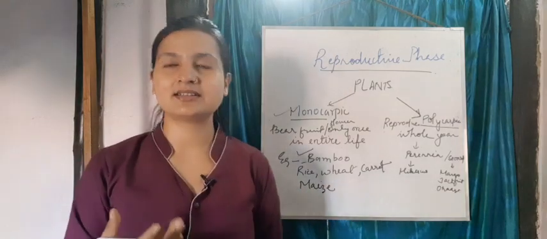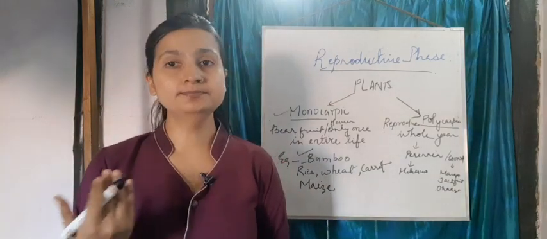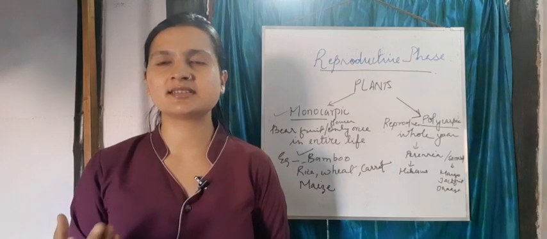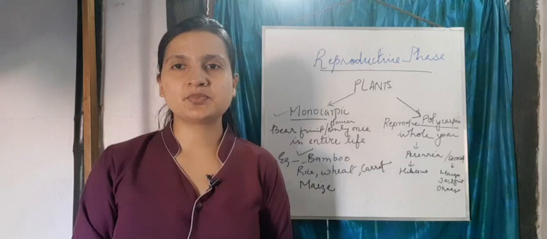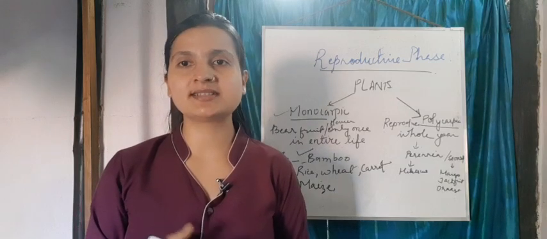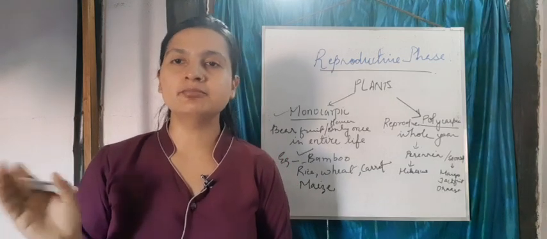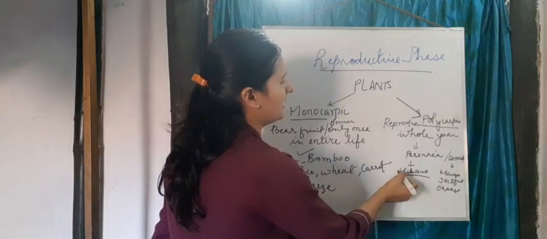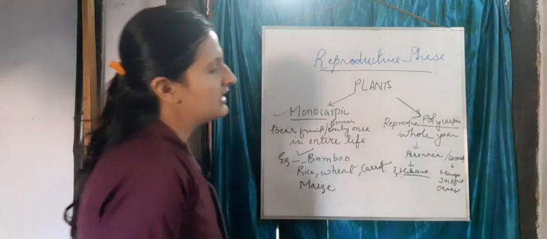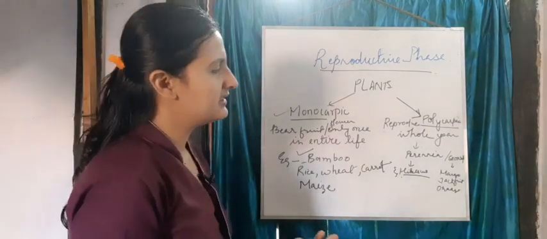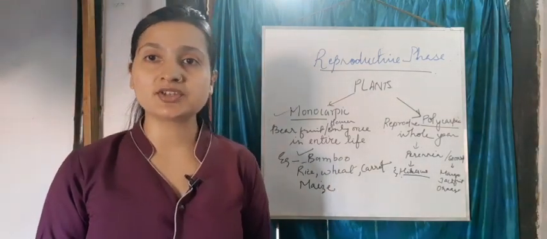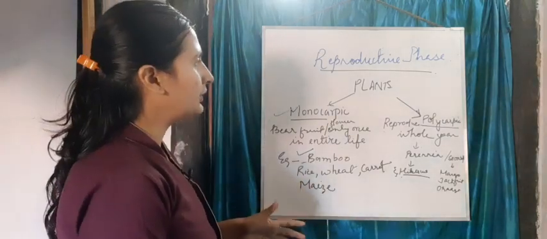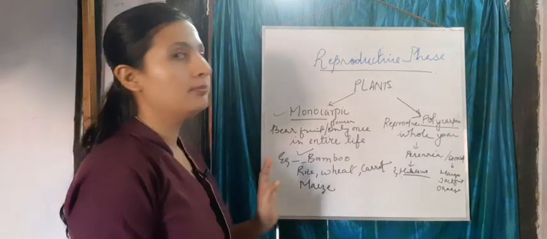In perennial, there are some flowers which bear flowers throughout the year, like hibiscus is the simplest example because it is present at our home as well, isn't it? We see that in 12 months they bear flowers. That's why the simplest example I mentioned here is hibiscus. Then second, in seasonal, is mango, jackfruit, orange. These are seasonal. So I hope this is clear to you, the reproductive phase in plants.